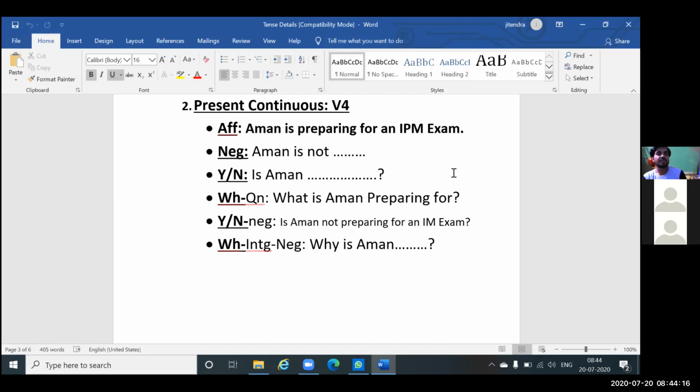If you say after the helping verb or before the main verb, people sometimes confuse that you are saying the same thing. But no, I'm not saying the same thing. If you say before the main verb, then that is more accurate and correct. But if you say after the helping verb, then that is incorrect.